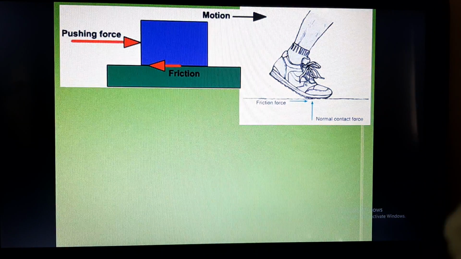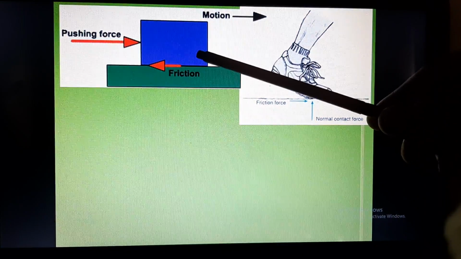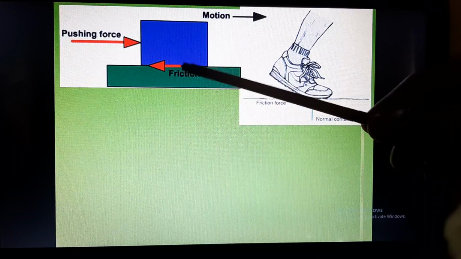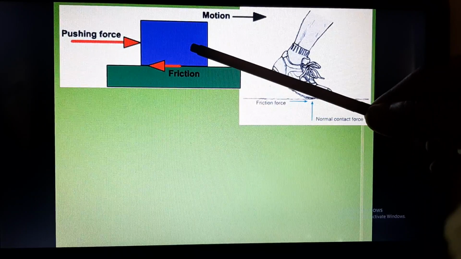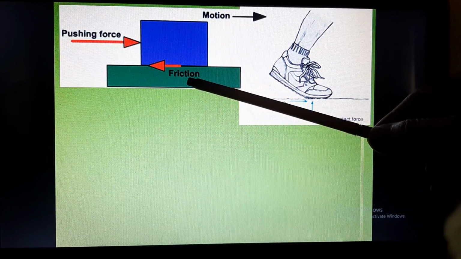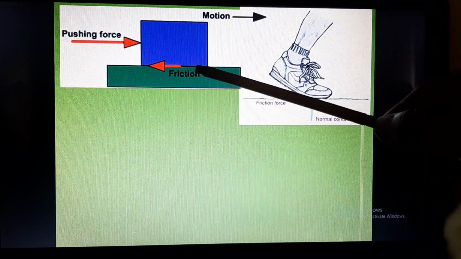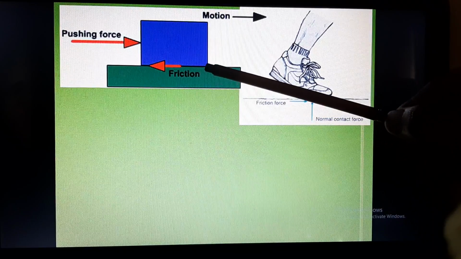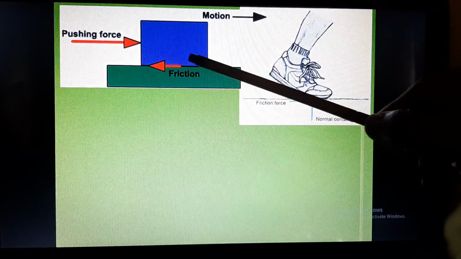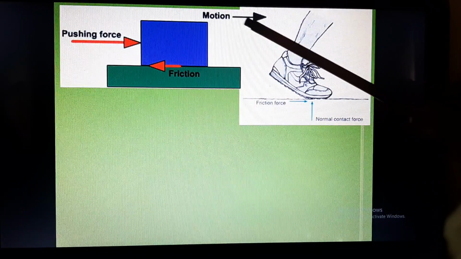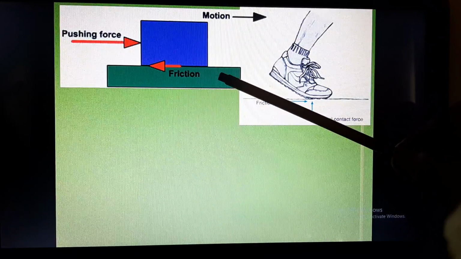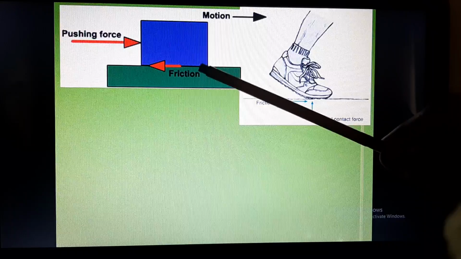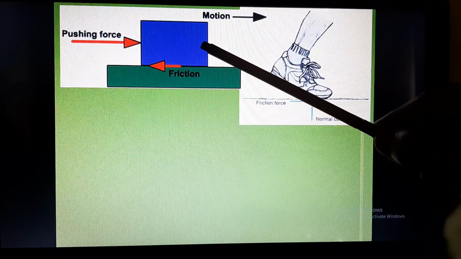So here you can see that this is a body. Now these are two objects. This is the moving body, this is the stationary body, and this is the surface which is in contact. Now when a pushing force is applied, this body starts moving. Motion is in this direction. So this body, which is stationary, will apply a force on this body.